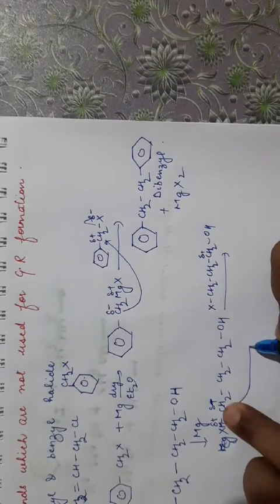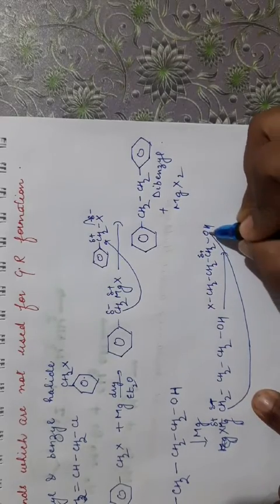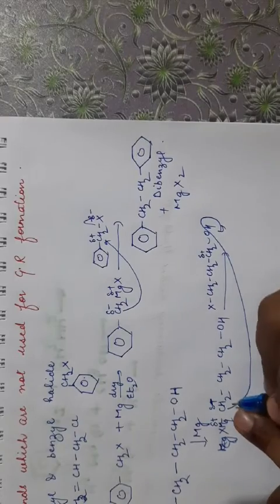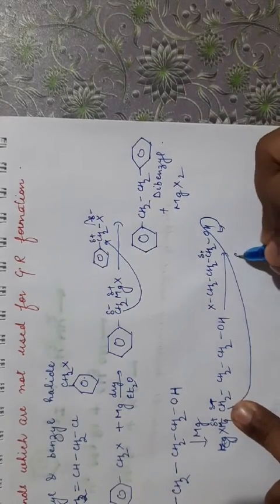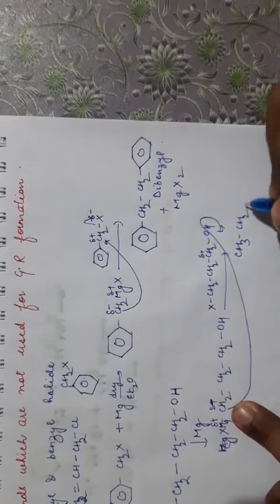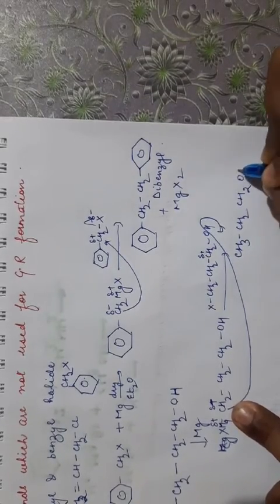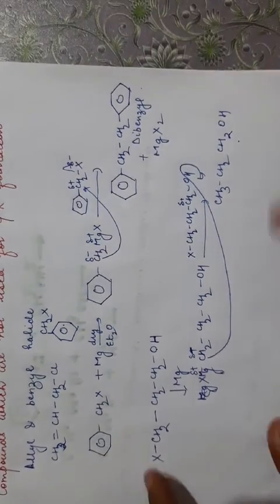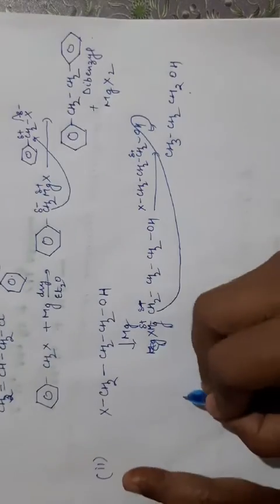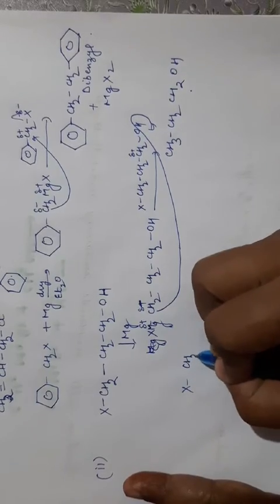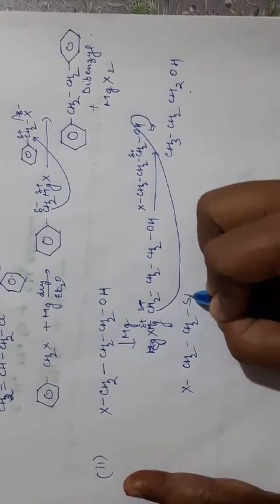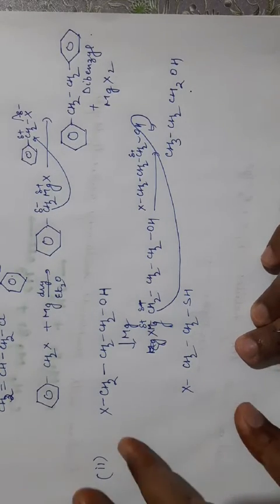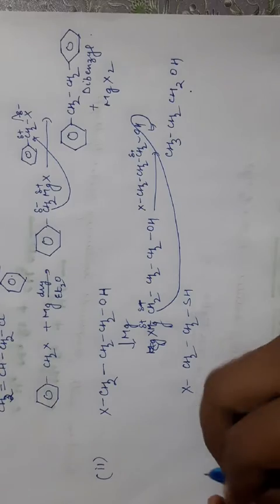This partially negative carbon or this carbanion will abstract the acidic hydrogen from here. That means it will act as a base. If it is acting as a base, it will form CH3CH2OH. So it will form this compound instead of forming the Grignard reagent. So all the compounds which contain acidic hydrogen, like if we are taking X, CH2, CH2SH or NH2, all these compounds cannot be used for preparing the Grignard reagent. So this is the second type.